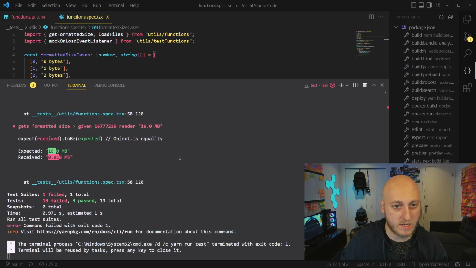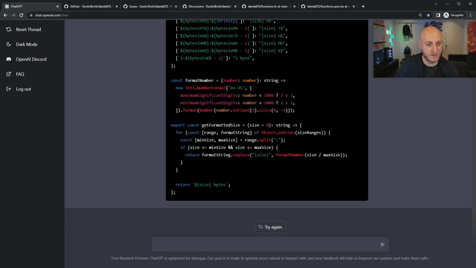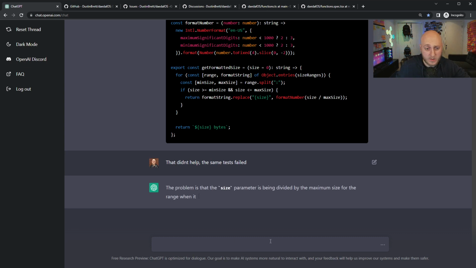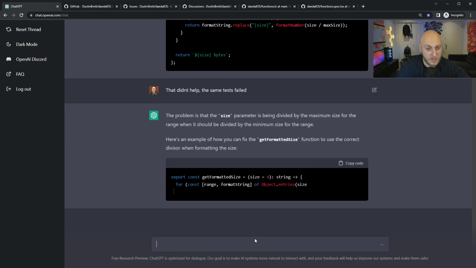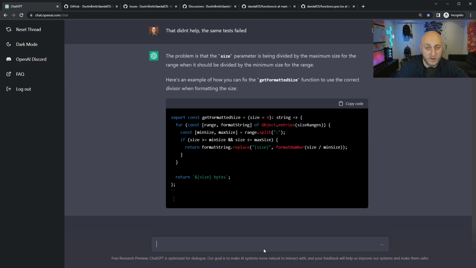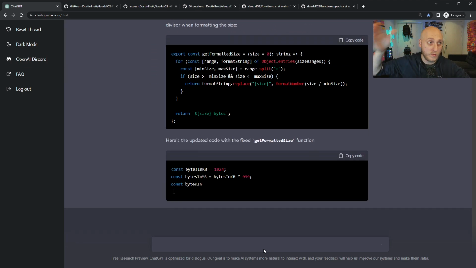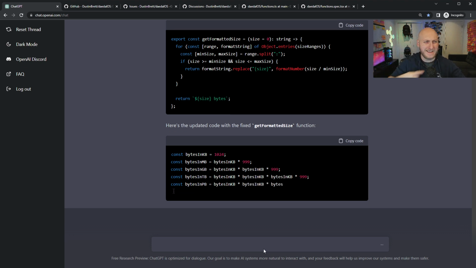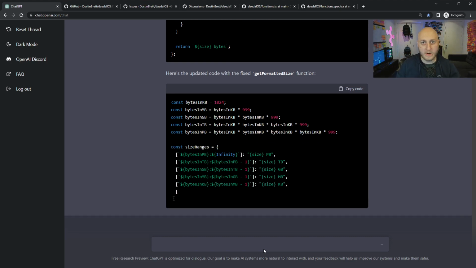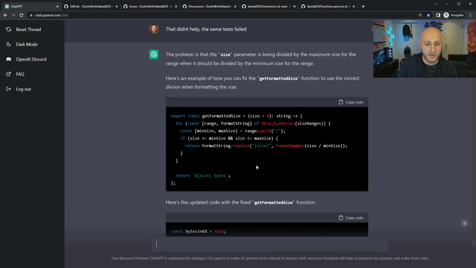You still failed all the tests. Let's see if it can handle that. That didn't help. The same tests failed. Now, ChatGPT has a little bit of an existential crisis. The problem is that the size parameter is being divided by the maximum size for the range. It's interesting that if you just keep telling it it's wrong, I wonder if you could keep telling it it's wrong to the point where it's right, and you just keep pushing it. And it's like, oh, I thought I was right, but here's the problem now, and here's the problem. This is where it becomes a bit of a liar, kind of, or a tricker.